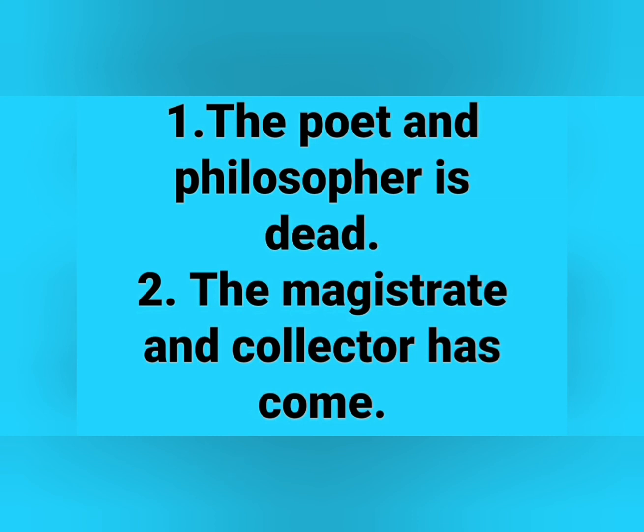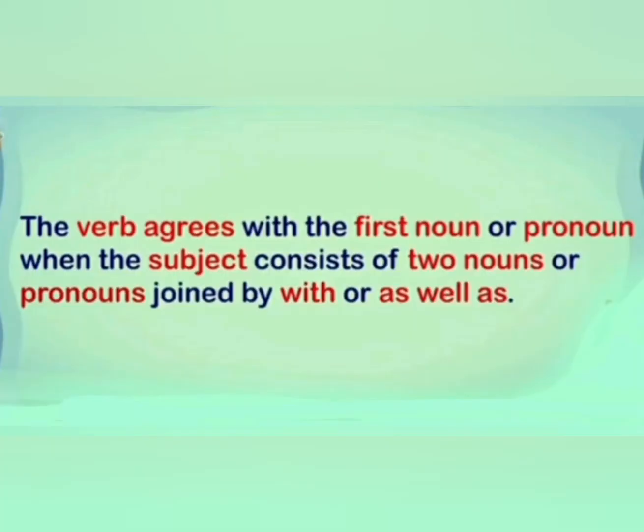Next, the magistrate and collector has come. Here we use magistrate and collector for one person and joined with and, so we use singular verb here, has.